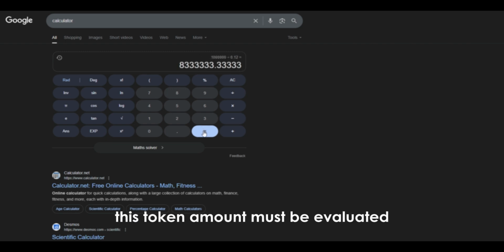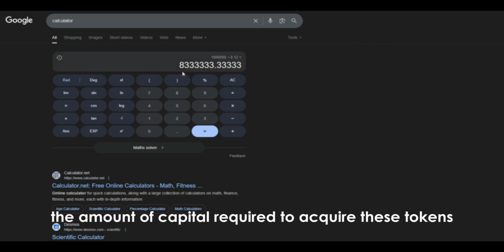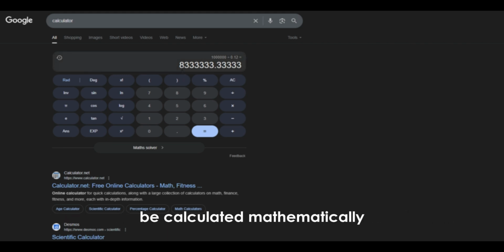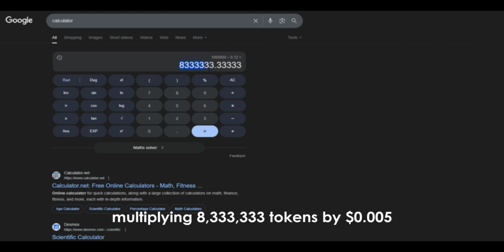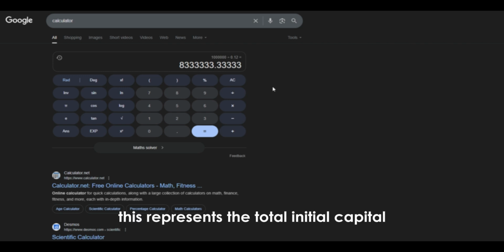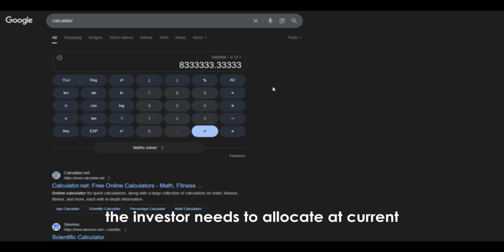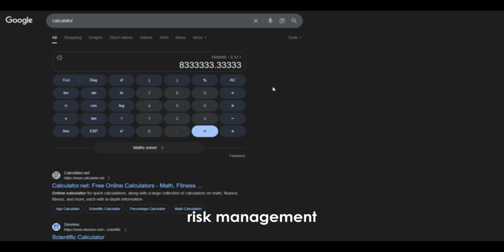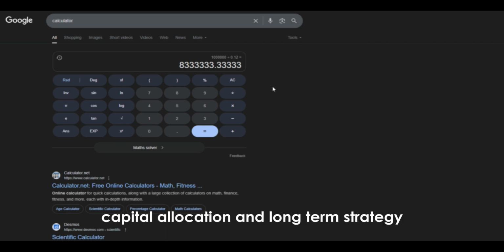Next, this token amount must be evaluated based on the current market price. Assuming the current price is $0.005, the amount of capital required to acquire these tokens can be calculated. Mathematically, multiplying 8,333,333 tokens by $0.005 results in approximately $41,666 of capital. This represents the total initial capital the investor needs to allocate at current market prices to reach the targeted $0.12. This calculation is critical for the investor's risk management, capital allocation, and long-term strategy.